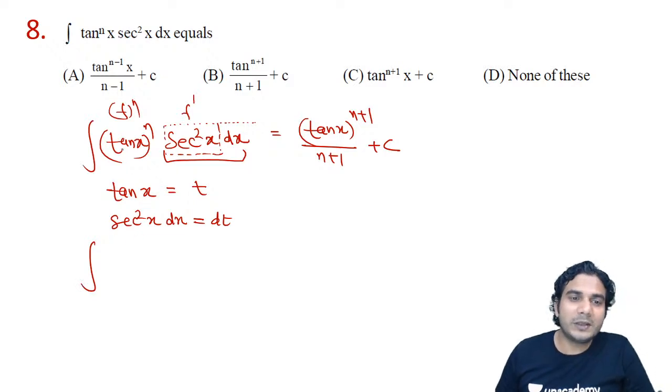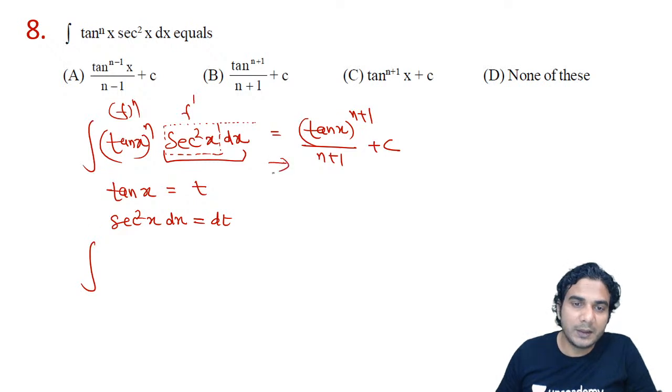So in boards, obviously you'll have to write all these steps, but in competitive exams, you should learn this trick, okay? Directly use it, directly write it. It will save your time. So it is t raised to n dt, and then apply the formula. In boards, you'll have to write all these steps, okay?